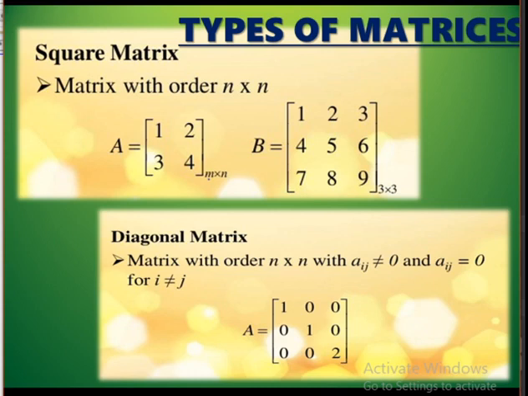Then coming to diagonal matrix. A matrix with order n by n, that is, a diagonal matrix should be a square matrix. So a square matrix where Aij is not equal to 0 for i equal to j, and Aij equal to 0 for i not equal to j. That is, the leading diagonal alone will have the elements. All other elements will be 0. So a diagonal matrix will have elements only in the leading diagonal. All other elements will be 0 other than the leading diagonal.